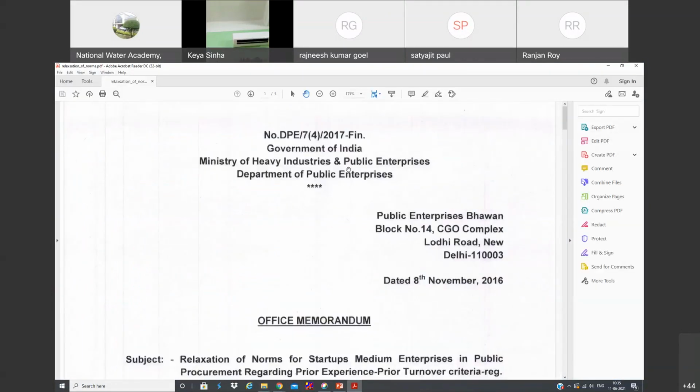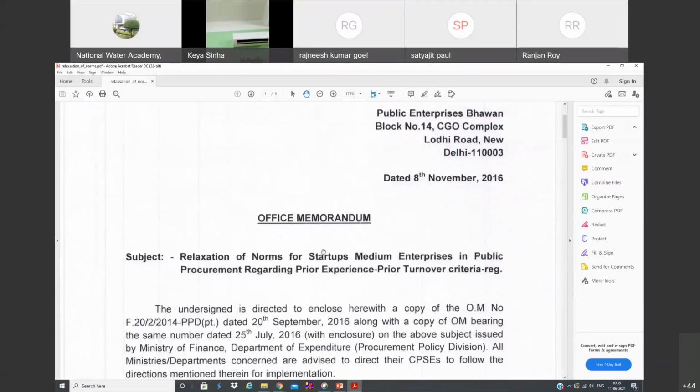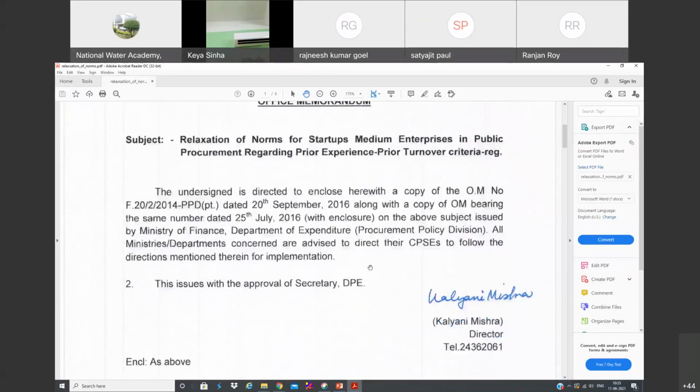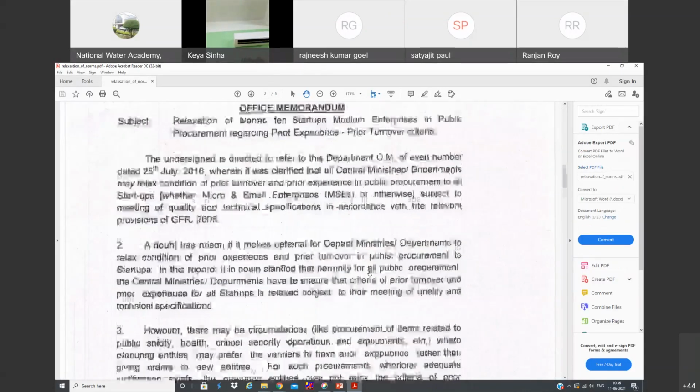So this is the order, 8th November 2016 OM. I hope you are able to see this order. This order is visible. Yes, sir. So as per this, you can even see.